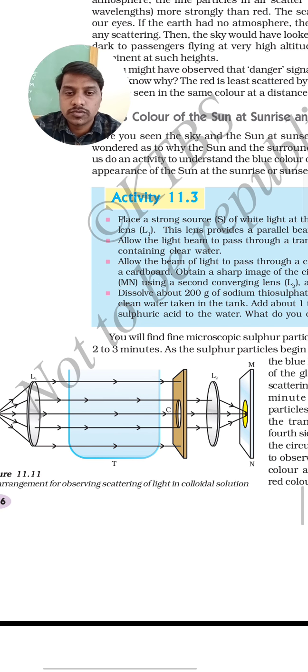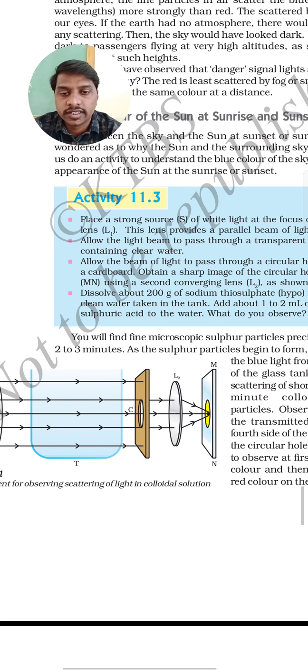So release a beam of light through this cardboard, which has a round-shaped hole. Then place another converging lens, and we will get a sharp image on the surface of the screen.